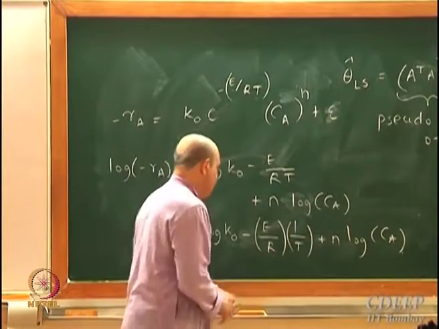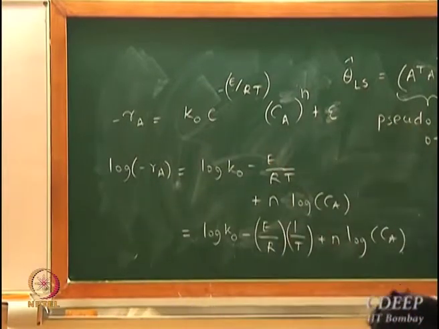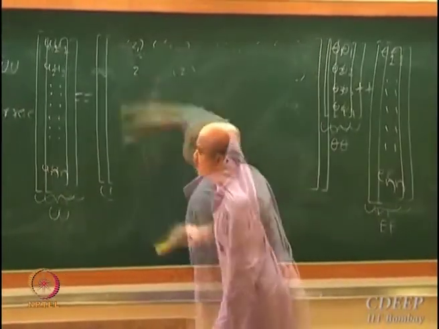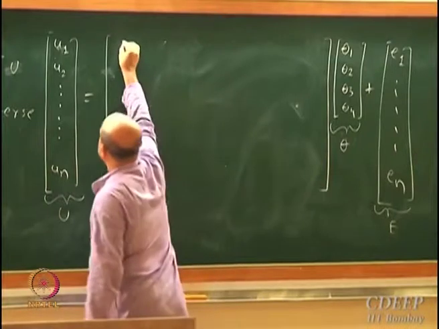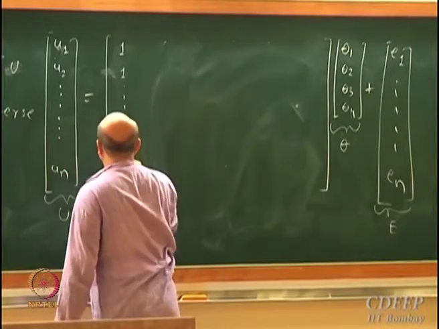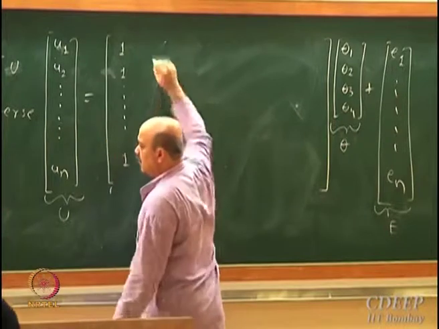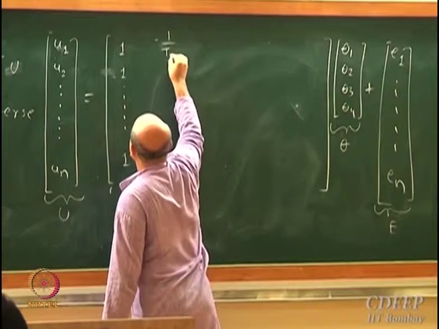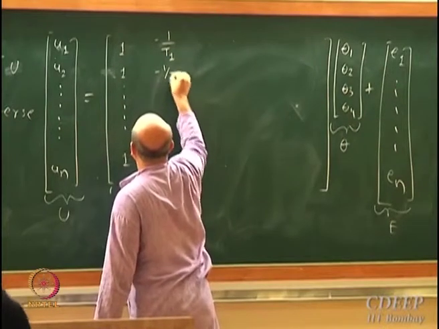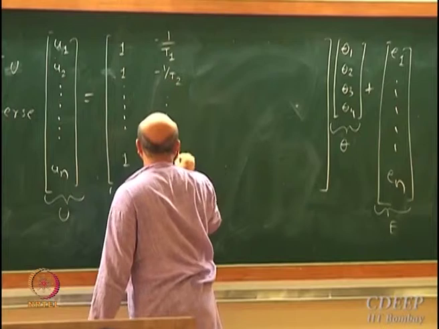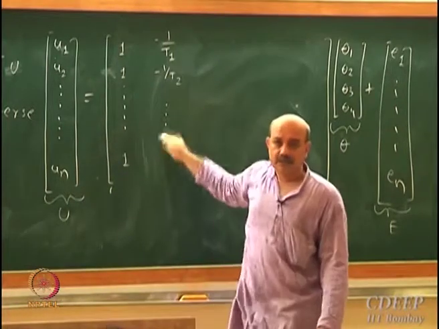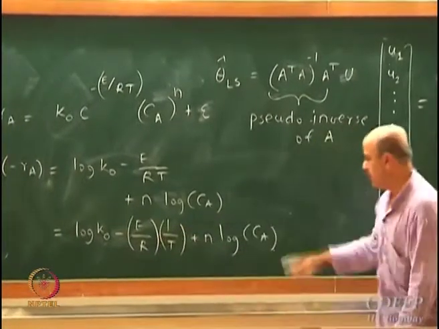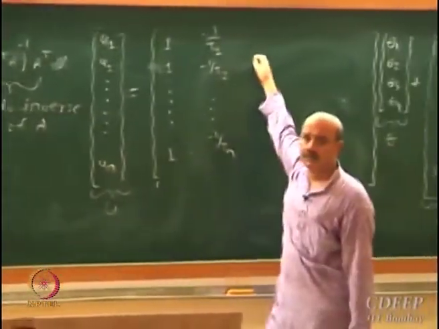Okay, so in this matrix, what I will get is 1, 1 here, then minus 1 by T1, minus 1 by T2, minus 1 by Tn. This column is coming because of the variable 1 by T. Okay, what will be the third column?